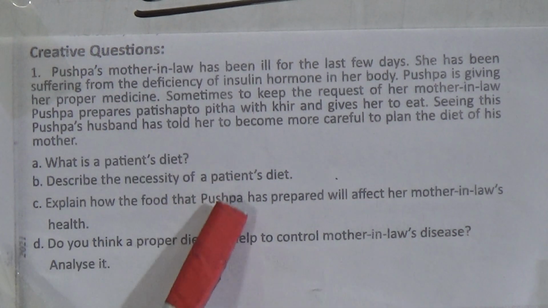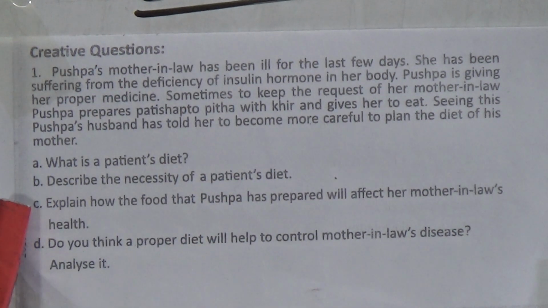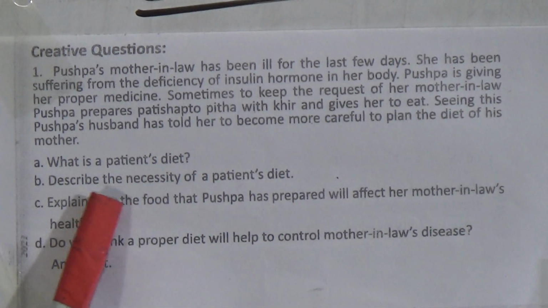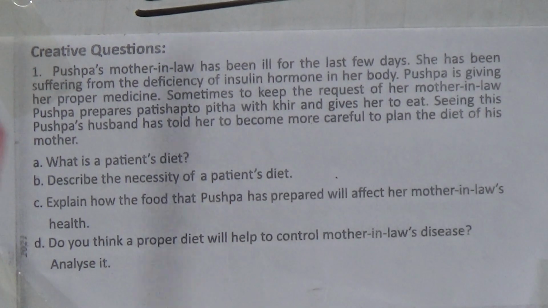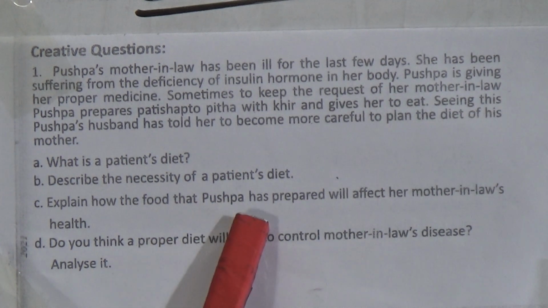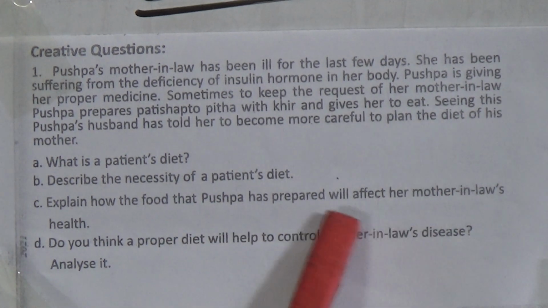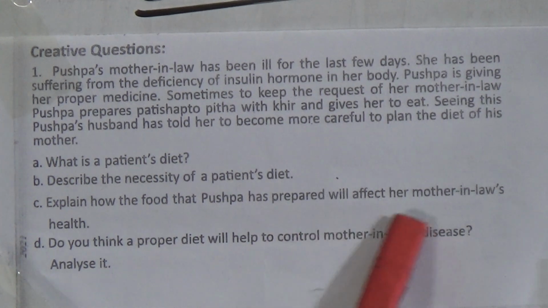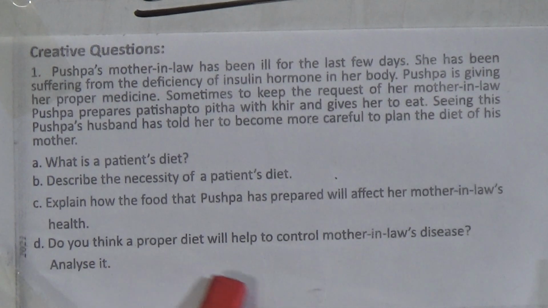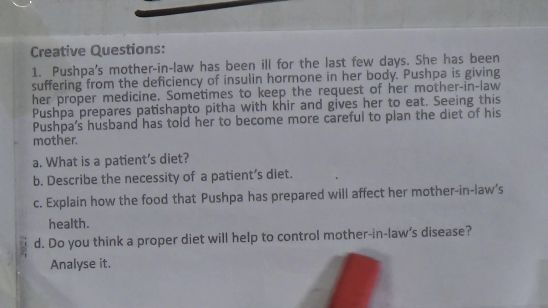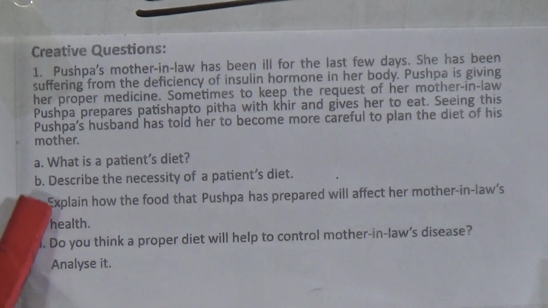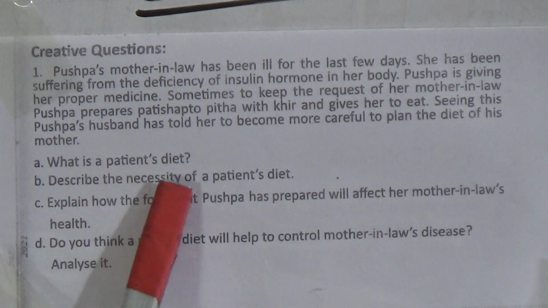So from this stem we have 4 questions. The first one is, what is a patient's diet? Number B, describe the necessity of a patient's diet. Number C, explain how the food that Pushpa has prepared will affect her mother-in-law's health. Number D, do you think a proper diet will help to control mother-in-law's disease? Analyze it.